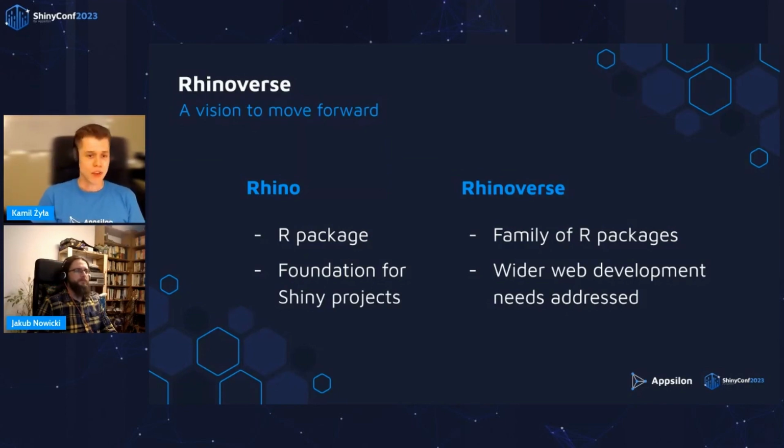Because the power of R to a large extent comes from its packages. When you need to do something, typically you will find the package that will do the job. Of course, that's not always the case, and we found ourselves in such a situation on multiple occasions. And then we created packages of our own. However, so far, they were created in kind of isolation. And what we'd like to do now is to really ensure that they work together very well, that they form a family that you can use to address all your web development needs. So what kind of needs do we have in mind?